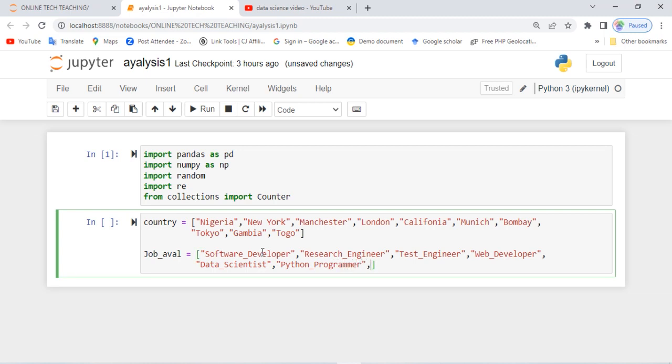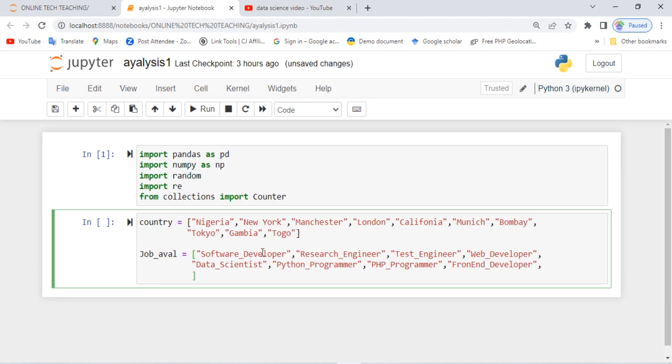Then we have another one called PHP programmer. I will have another one called front end developer. Then we'll have another one, which other profession can we list here?